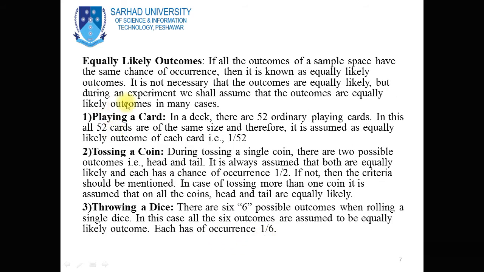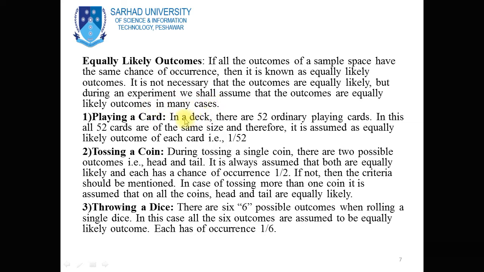Now equally likely outcomes. If all the outcomes of a sample space have the same chance of occurrence, then they are known as equally likely outcomes. It is not necessary that the outcomes are equally likely, but during an experiment we shall assume that the outcomes are equally likely in many cases.